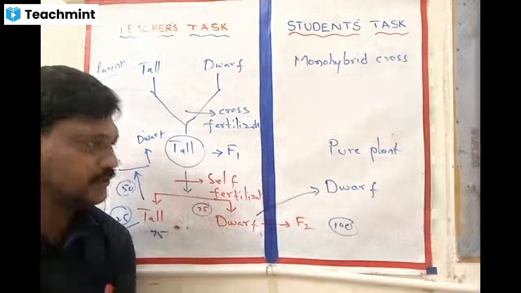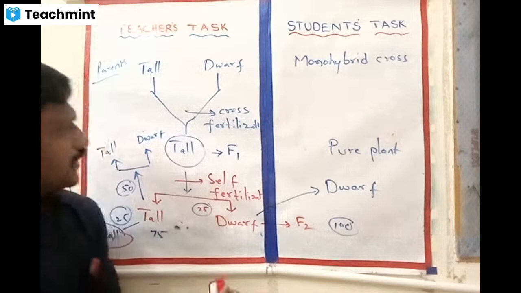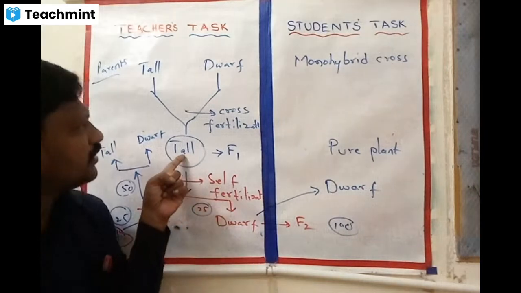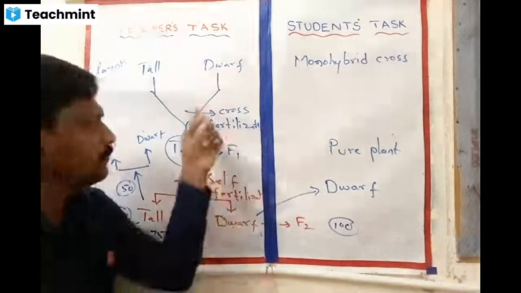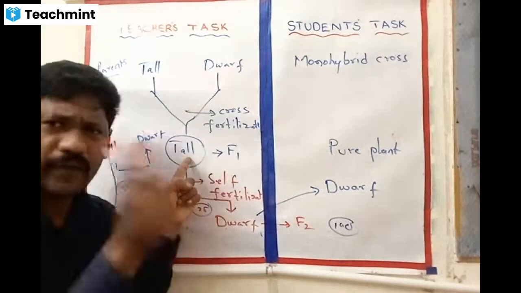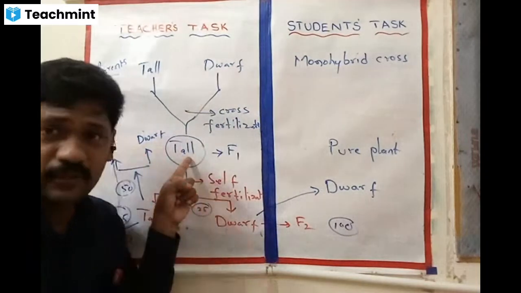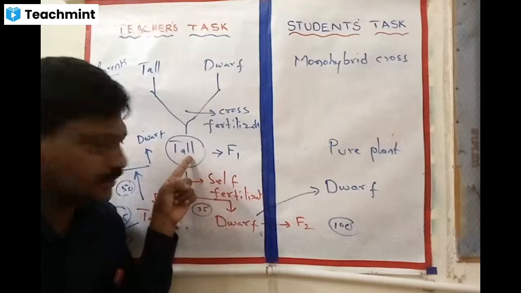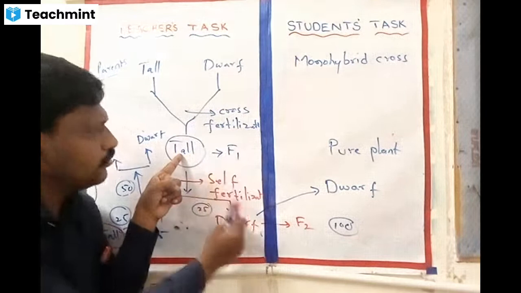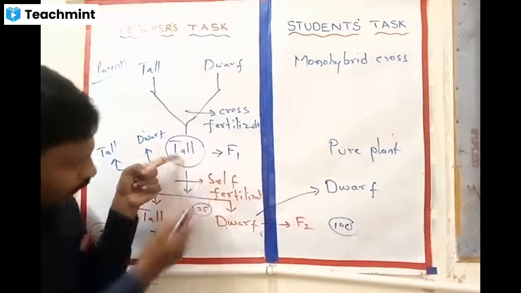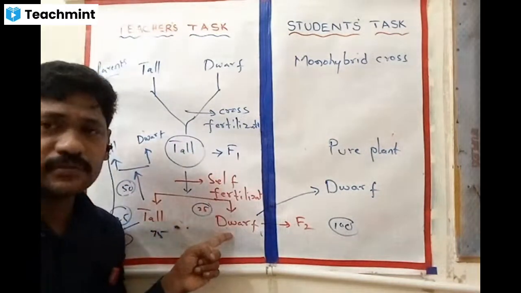Okay, so for everything here, many questions are there. Why only tall here? Because tall and dwarf both are joined together, mixed up because of cross fertilization. Why only tall here? That is number one. Mendel has to explain that. And when you consider F1 and F2, here only tall, but why have tall and dwarf been produced?